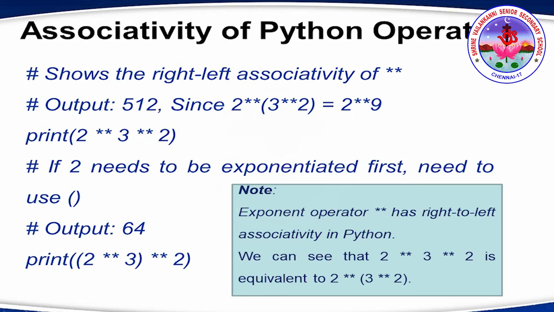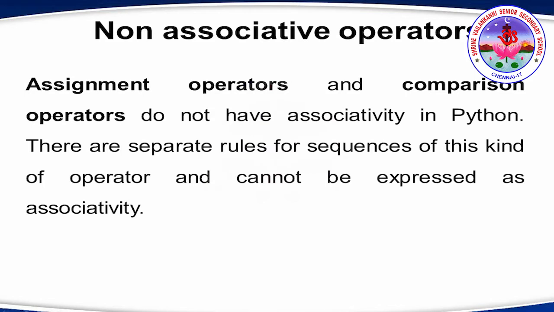But when we try to put in a bracket for 2 exponent 3, what happens? We get a left to right associativity. So 2 exponent 3 is executed first, which provides 8. 8 exponent 2 gives 64, which is the output of this particular print. Okay. So now let's see non-associative operators.